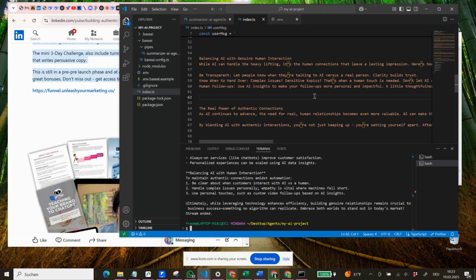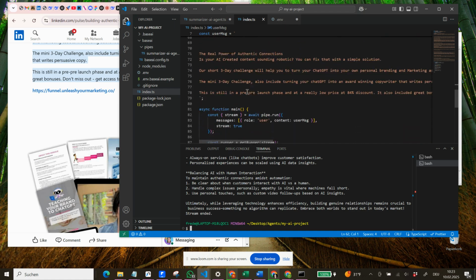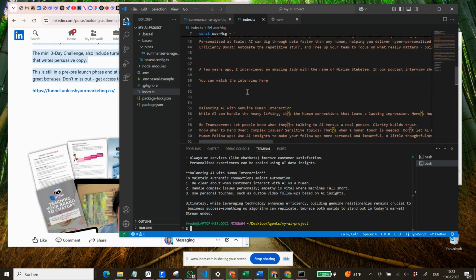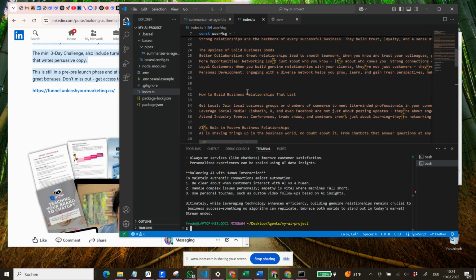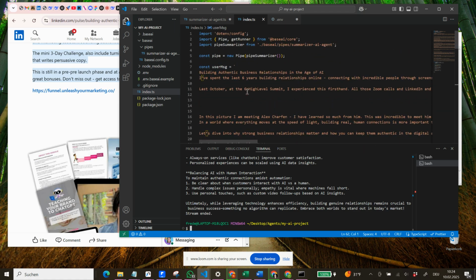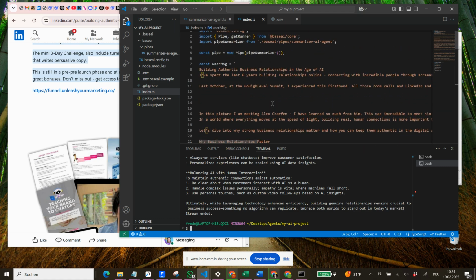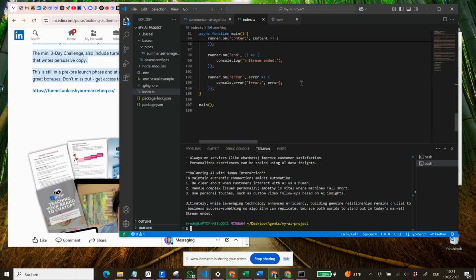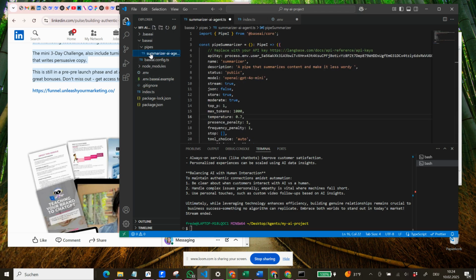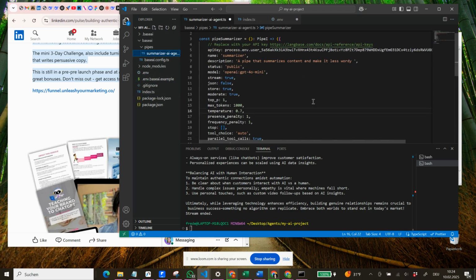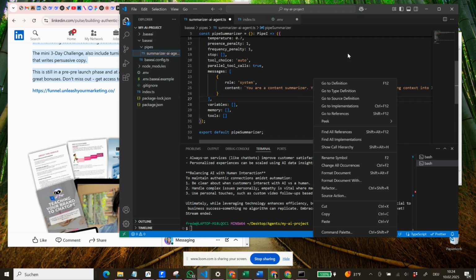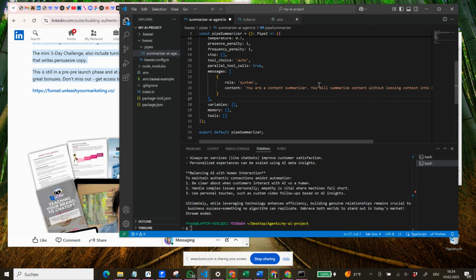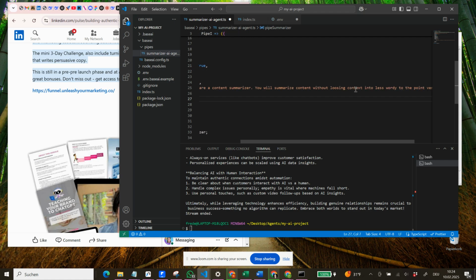Let's quickly check. Okay, so it definitely is a different text. It does give us a summarization, but it's obviously very long. So now we have the constant user message. What we can do is go to the summarizer AI agent and say here, you are a content summarizer. You will summarize content without losing context into a less wordy, to-the-point version. So we will say summarize content.